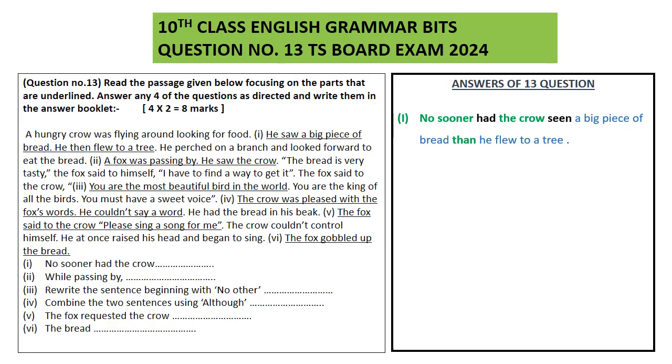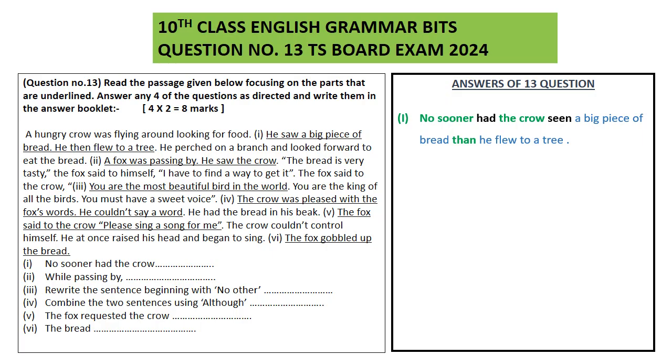So here, as the examiner asks you to use no sooner had the crow, we have written it like this. No sooner had the crow. So while using had, this saw is going to be converted by using seen. Okay, students? See the changes. So you can write like this. No sooner had the crow seen a big piece of bread, than he flew to a tree. This than you have to write. Got it everyone?